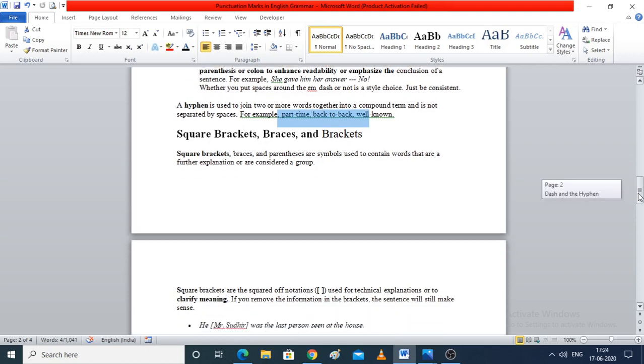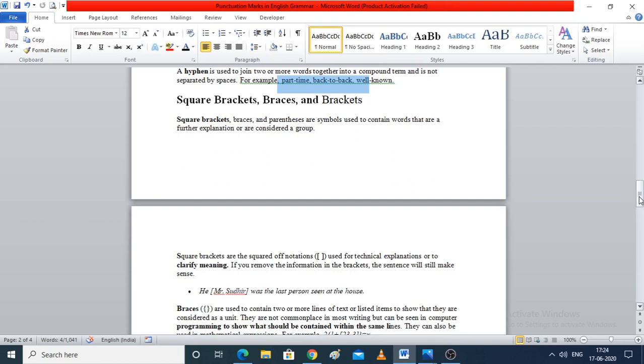Now coming up to next topic, which is square brackets, braces and brackets, or you can say parenthesis. Now square brackets, braces and parenthesis are symbols used to contain words that are further explanation or are considered a group.